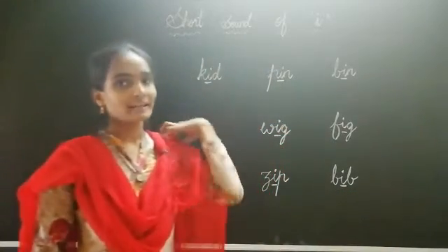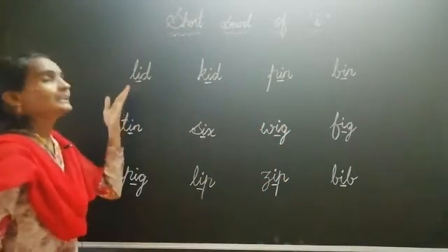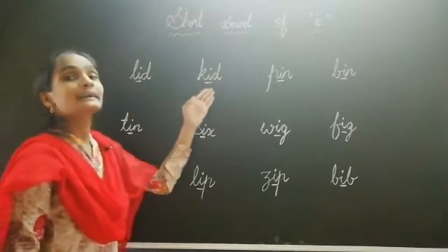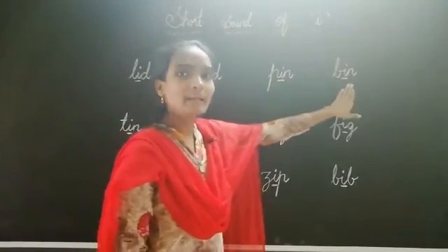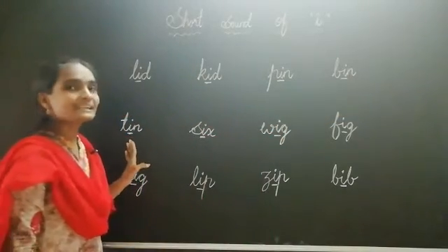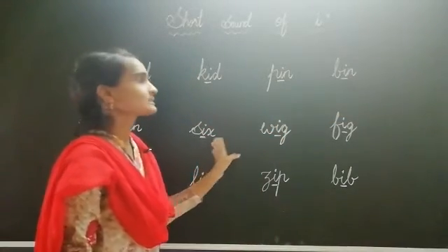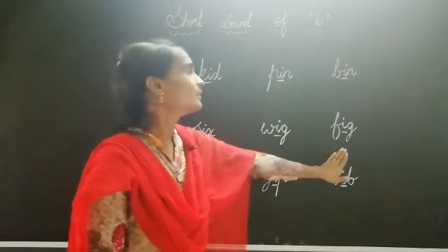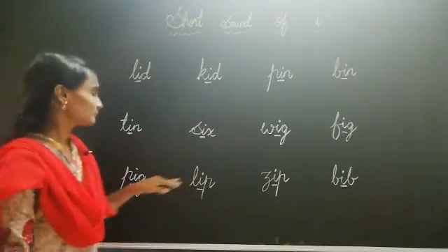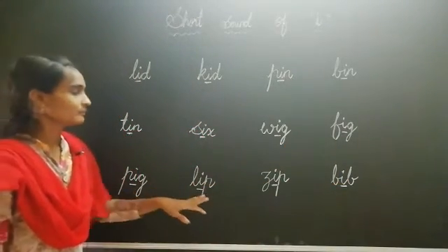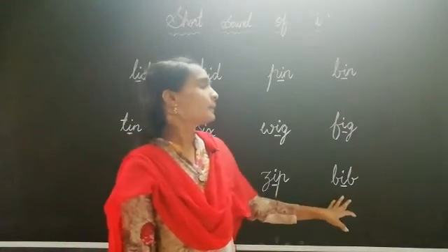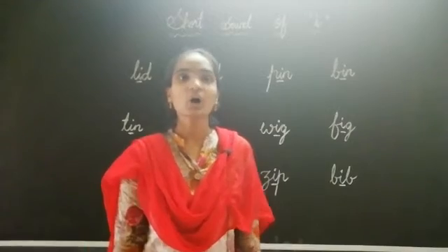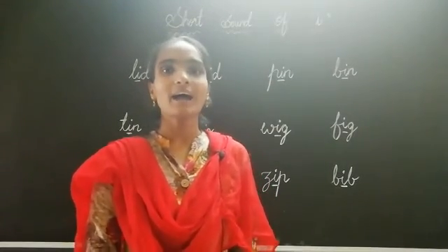Bib. Let's read once again. Lid. Kid. Pin. Bin. Tin. Six. Wig. Fig. Pig. Lip. Zip. Bib. Okay children, did you all understand the short sound of I?